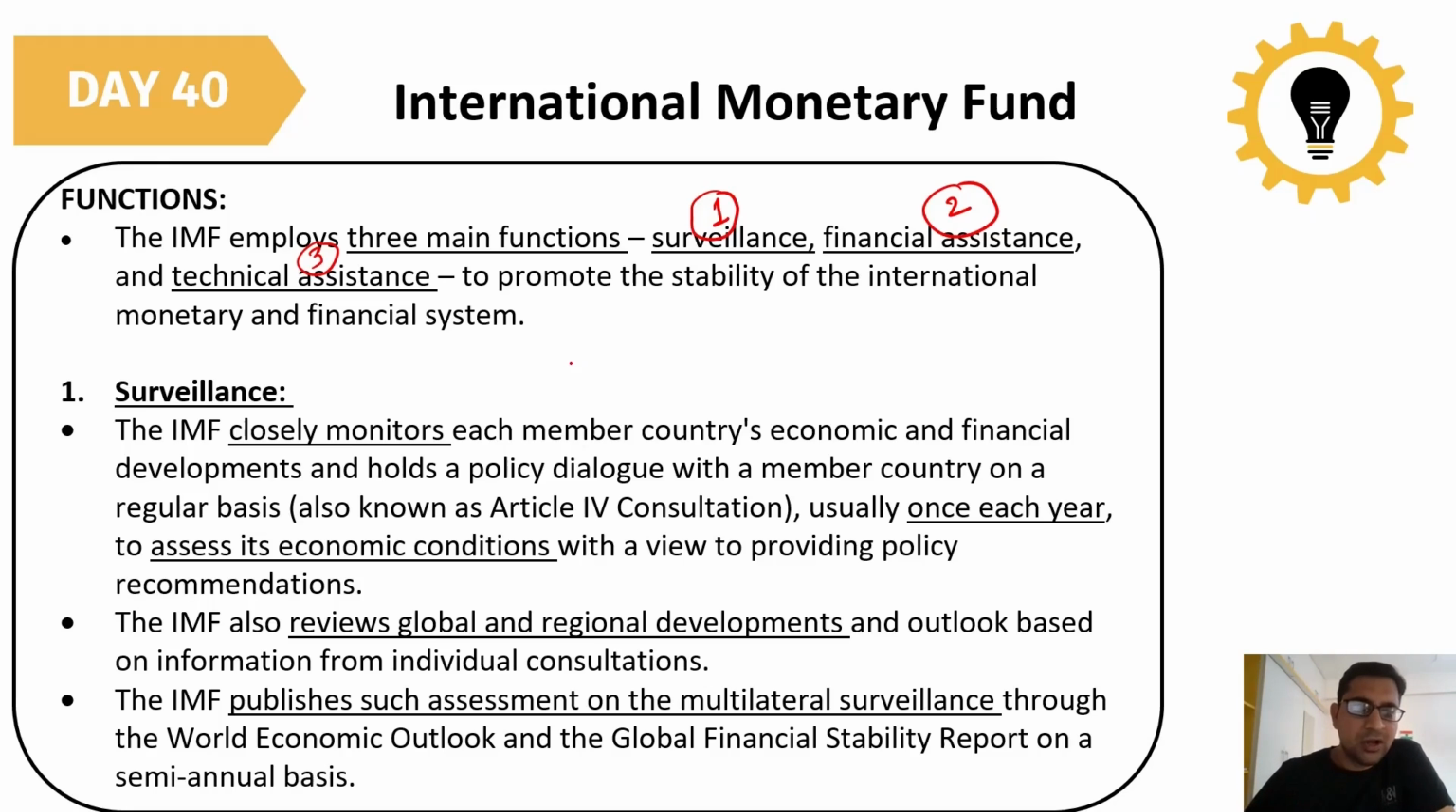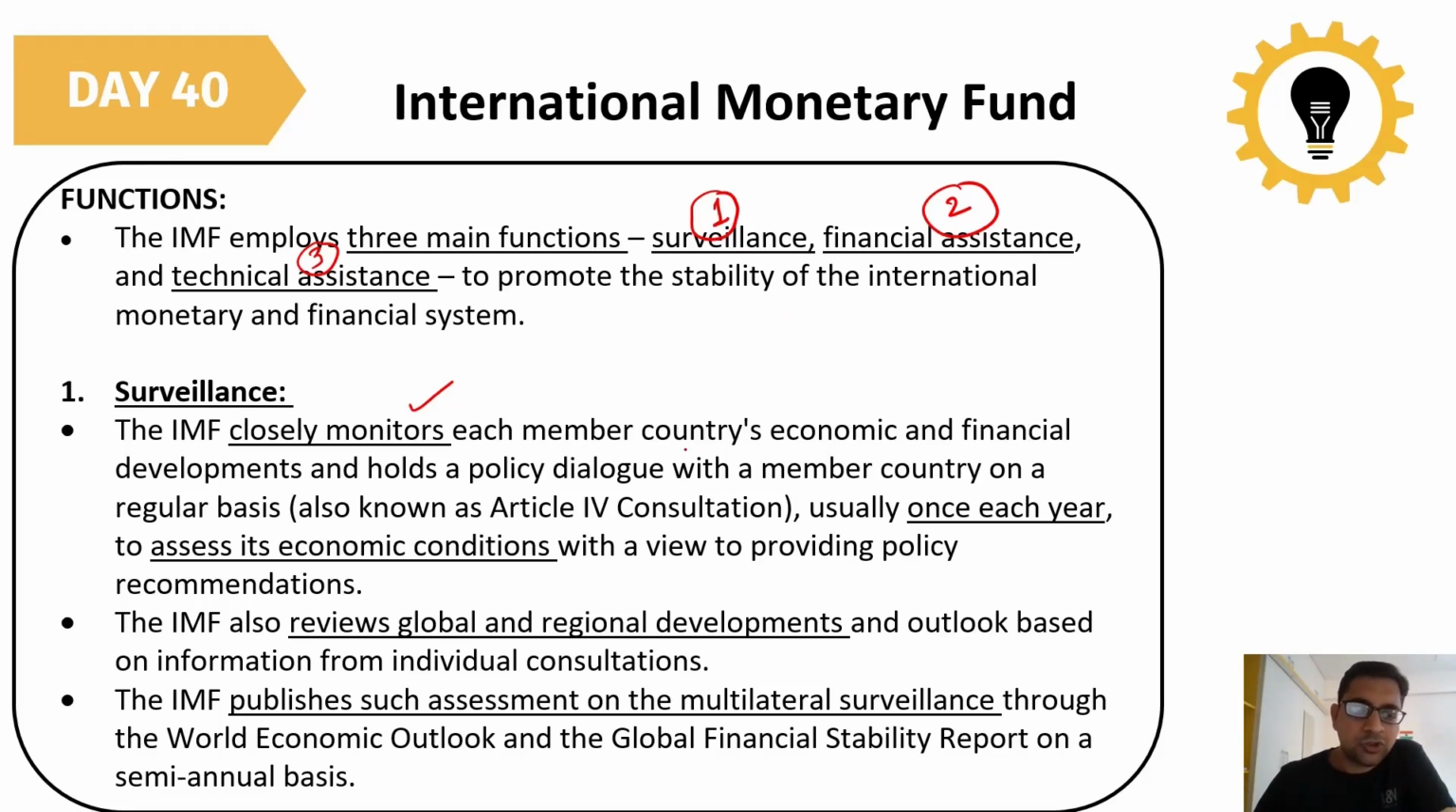So surveillance. The IMF closely monitors each and every member country regarding their policies and their working in the international financial market. It is known as the Article 4 consultation. Usually this is done once each year, to assess the economic condition and also to provide policy recommendations, like if anything is going out of control, they can recommend what you should follow so that you can come within the proper criteria.